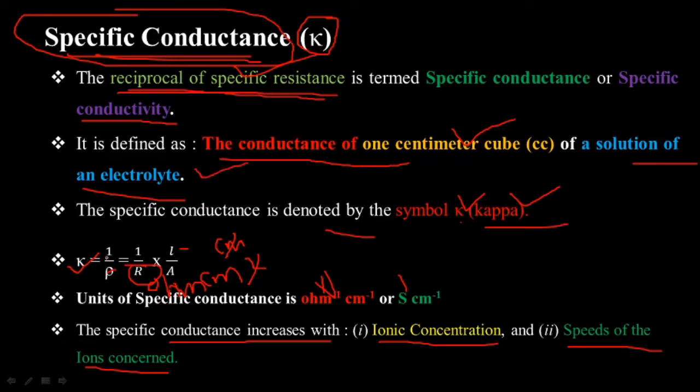So kappa is the reciprocal of specific resistance, so 1 by rho. Putting the value of rho, it is 1 by R into L by A. The units of specific conductance are per ohm per centimeter, or Siemens per centimeter. The specific conductance increases with ionic concentration or speeds of the ion concerned. That is the speed of the ion on which the specific conductance depends. It will increase the specific conductance.